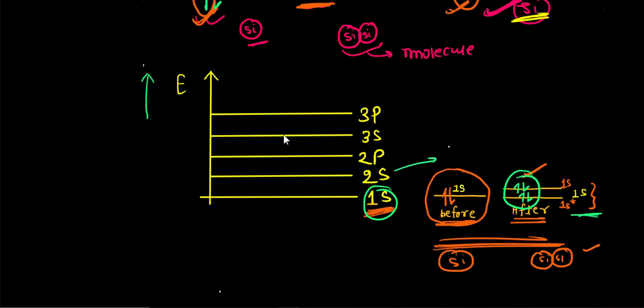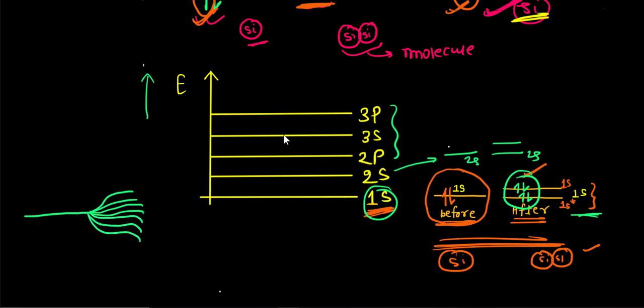Similarly, this 2s energy level would also be splitting up into two energy levels. For the 2s it would be the same. So for all energy levels it would be true. All the energy levels will be splitting up into two when we take two atoms together. Similarly, what will happen when we bring a large number of atoms in very close proximity to each other? Let me draw here. This single energy level is going to split up into multiple energy levels.